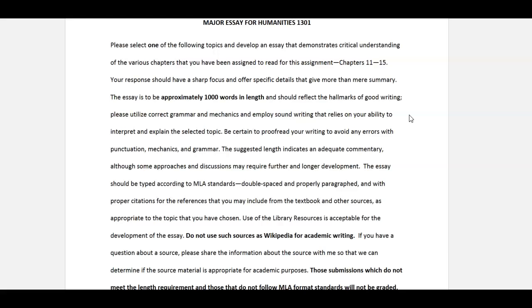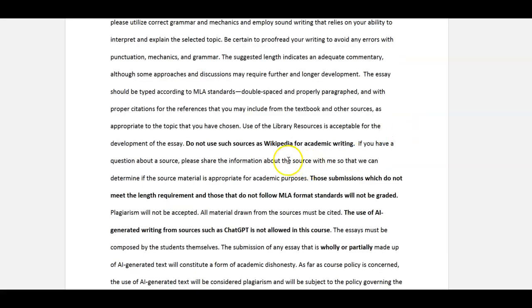Do not go into Google search, and never, as it says here, use Wikipedia. A student asked yesterday, well, could we click on the links that Wikipedia cites? And I told her no, because what's going to show up is going to be credited to Wikipedia. You do not use Wikipedia for academic writing, ever. So instead, you want to use our library resources. There are some other ones you can look at too, and I'm going to show you some of those also. So again, if you have any question about a source that you're planning on using, share that information with me so I can look at it and make sure that it is, as it says here, appropriate for academic purposes.